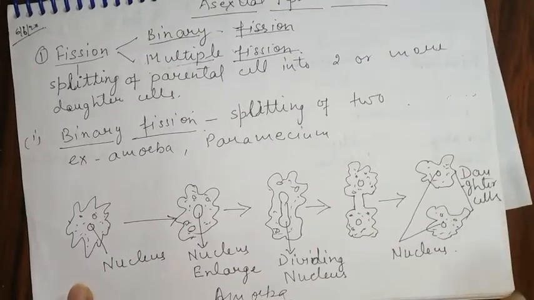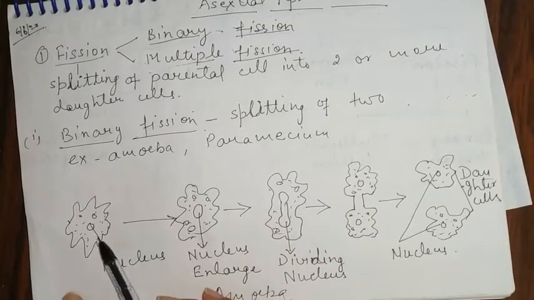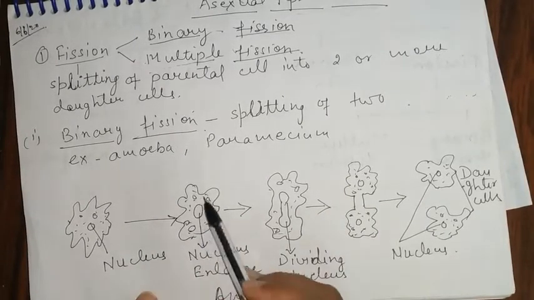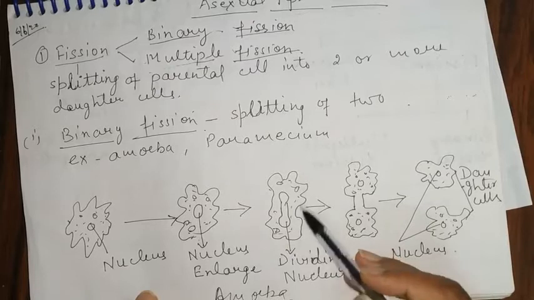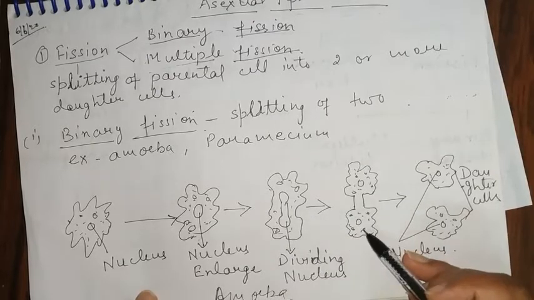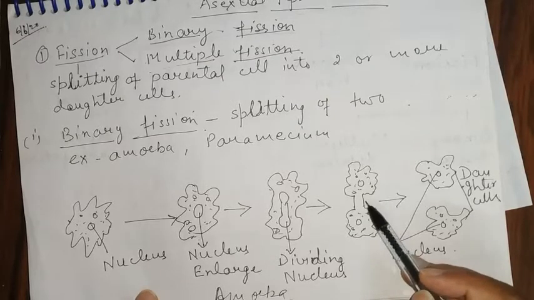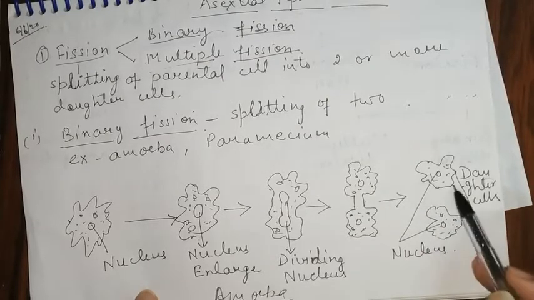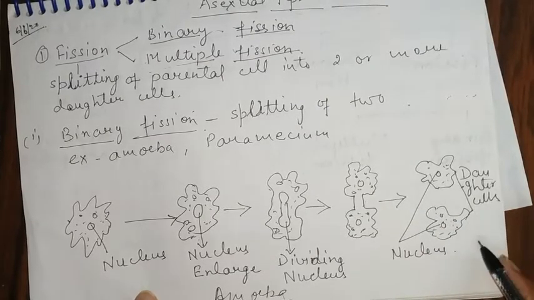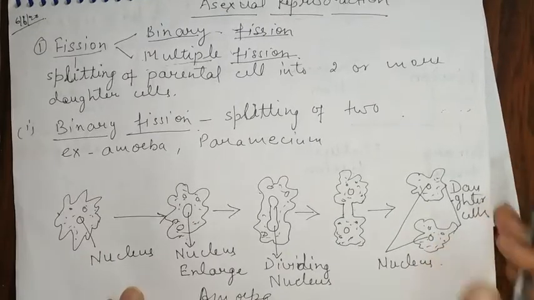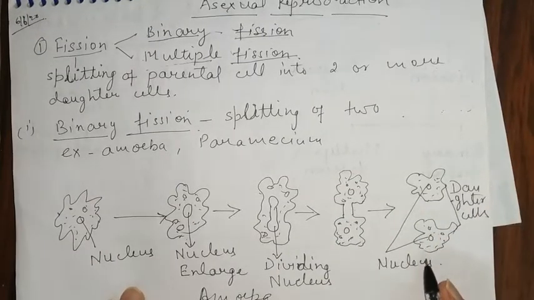It means first the cell grows, then the nucleus enlarges, the nucleus divides into two, and after that the cell also divides into two.